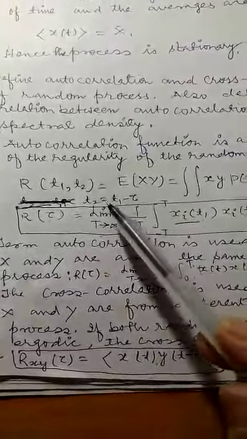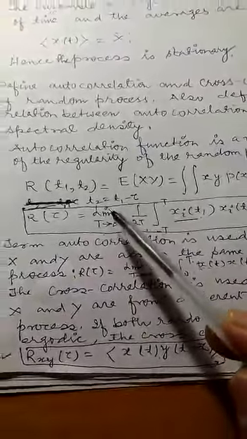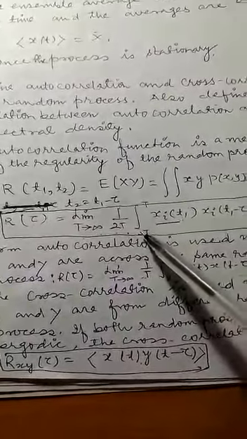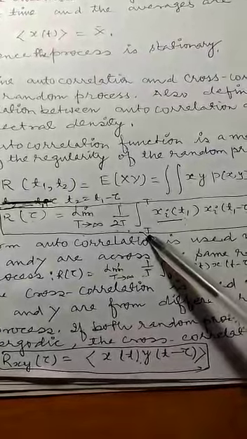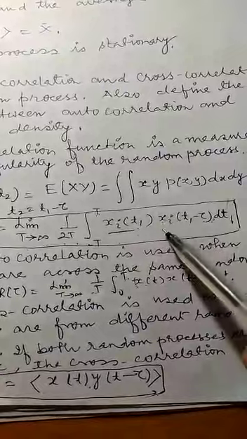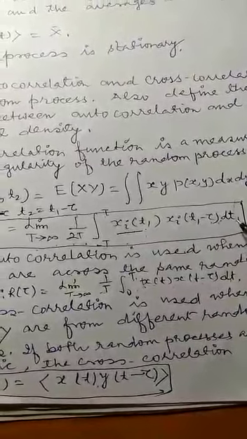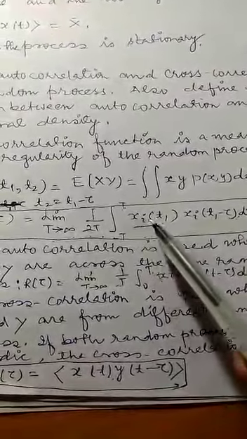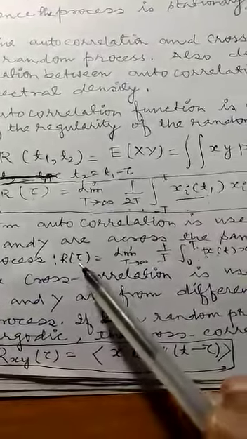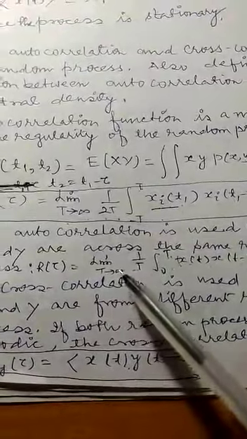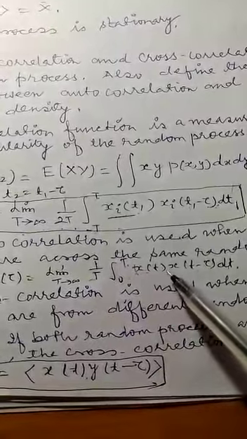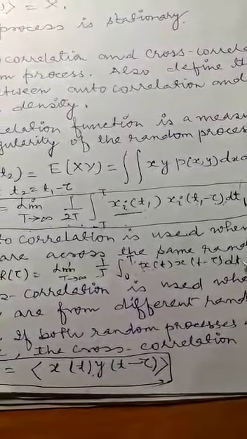So here we have taken mathematically the definition: limit T tends to infinity, 1 by 2T, integration over the limits minus T to plus T of x of t1 into x of t1 minus tau dt1, or we can say simply x of t into x of t minus tau, as we have written it here. R of tau is equal to limit T tends to infinity, 1 by T, integral 0 to T, x of t into x of t minus tau dt.